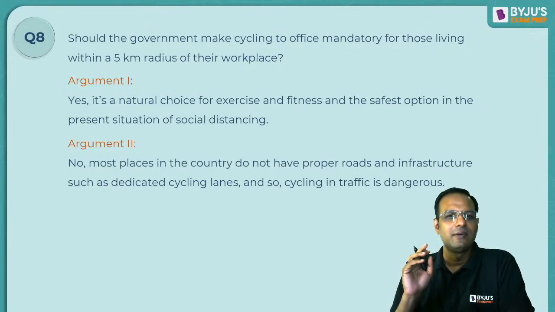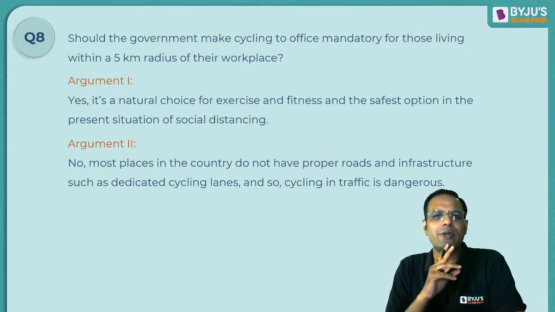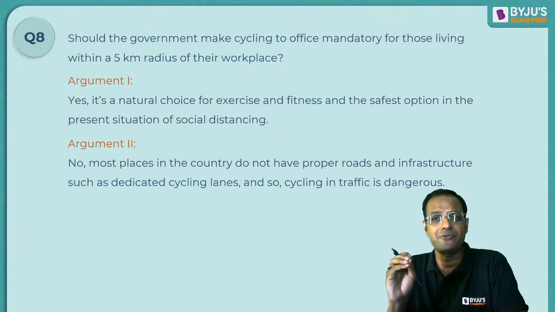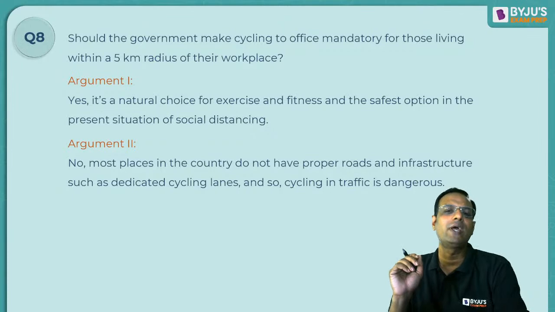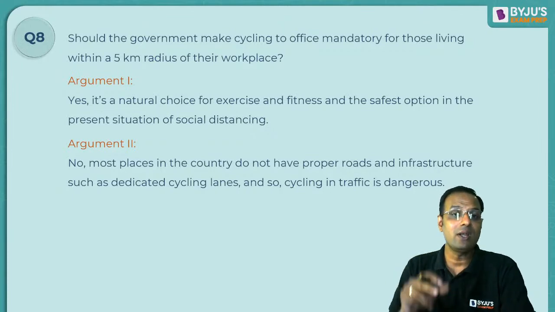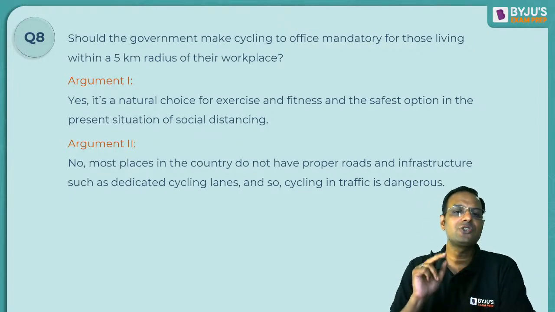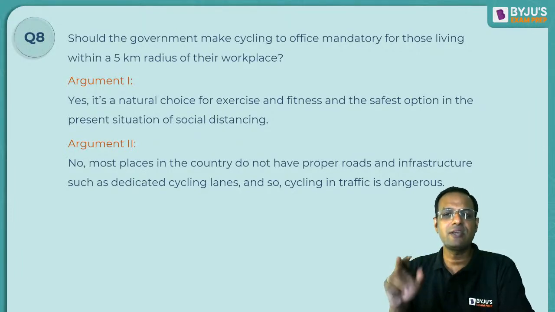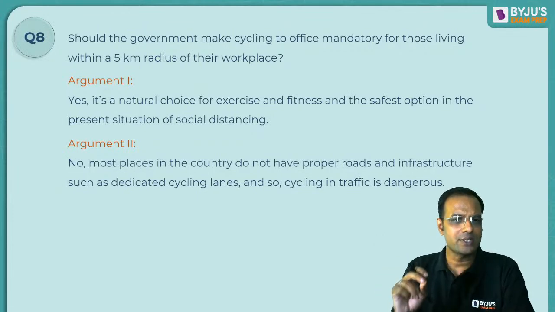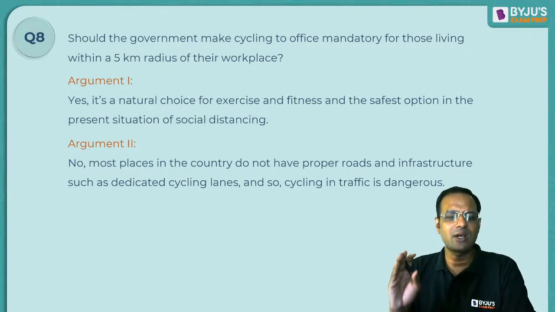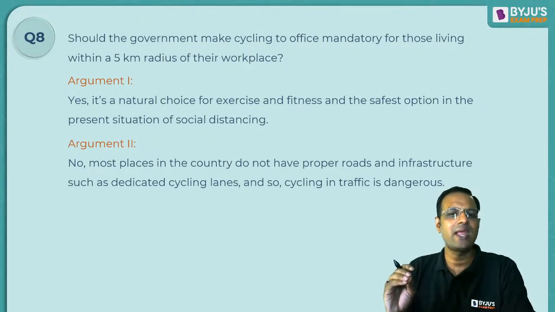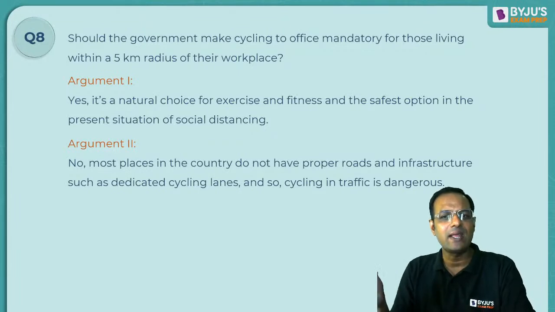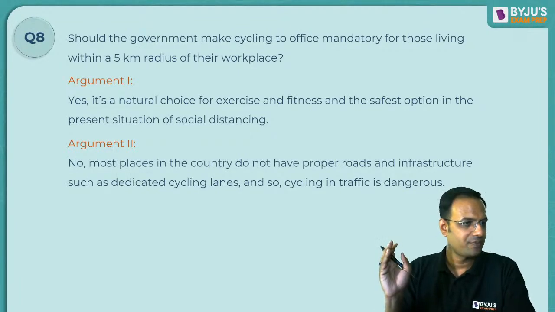All right. Now this is asking, should the government make cycle to office mandatory for those living within a 5 kilometer radius of their workplace? Argument 1: yes, it's a natural choice for exercise and fitness and the safest option in the present situation of social distancing. Argument 2 says, no, most places in the country do not have proper roads and infrastructure such as dedicated cycling lanes, and so cycling in traffic is dangerous.